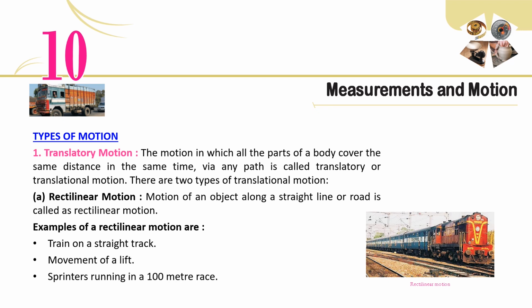There are 2 types of translational motion. A. Rectilinear motion. Motion of an object along a straight line or road is called rectilinear motion. Examples are a train on a straight track, movement of a lift, and sprinters running in a 100-meter race.